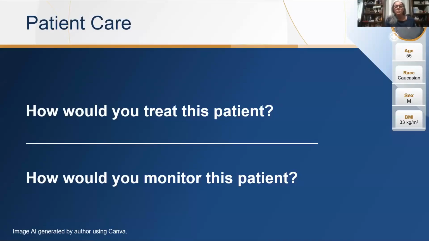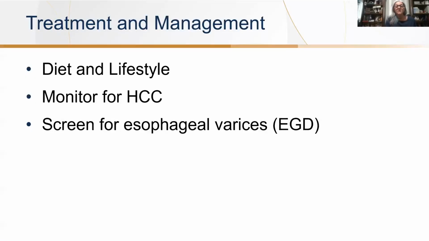So again, with treatment, how would you treat him? And how would you monitor him? Treatment again, diet and lifestyle. We still want him to lose weight. We want to get that A1C and blood pressure closer to his baseline. We do want to monitor for hepatocellular cancer with an ultrasound every 6 months, plus or minus the alpha-fetoprotein level. And we want to screen for esophageal varices because with the kPa greater than 20, he has a high risk of having portal hypertension and can develop those complications.